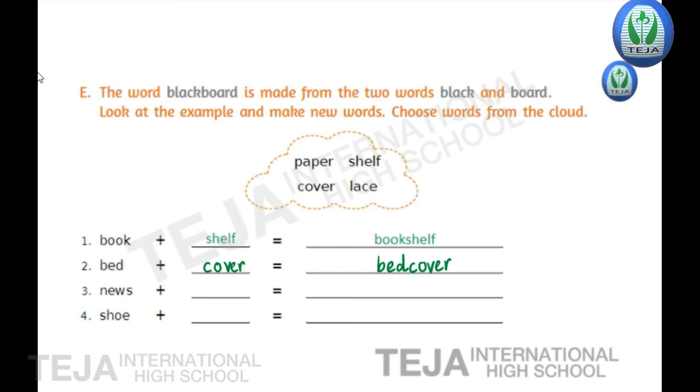Blue color. Now next third one, children, news plus. So this is first one and this is second one. Now how many words are left here? Two words are left. They are paper and lace. So what is the word here? What we have to write in the blank? It's paper. News plus paper equal to, what is the new word? Newspaper. Okay, this is the third one.